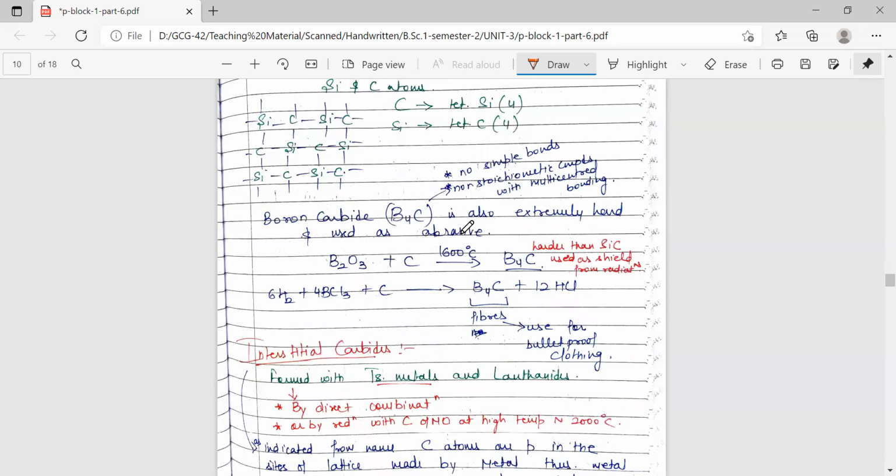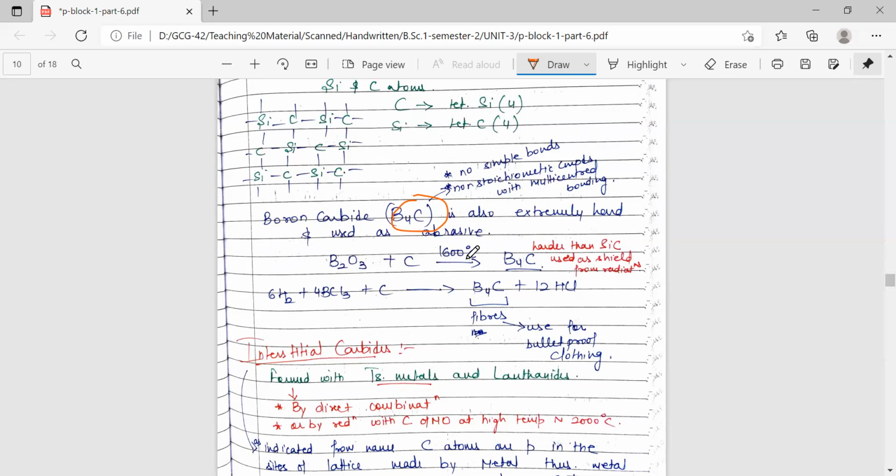Now coming to boron carbide, which has the formula B4C. This is again a covalent carbide. This is also extremely hard and is used as an abrasive. The preparation is the treatment of the corresponding oxide with carbon at high temperature. Here the temperature taken is 1600 degrees Celsius, and we get the formation of B4C. This B4C is harder than silicon carbide.